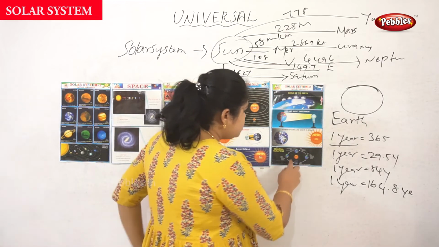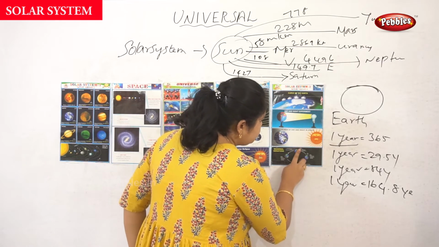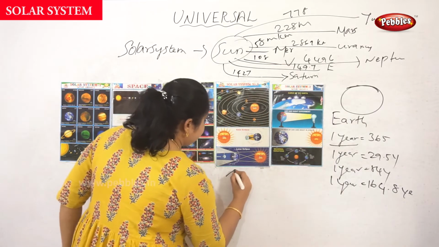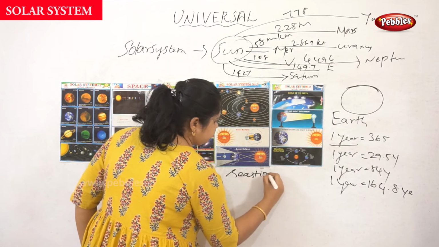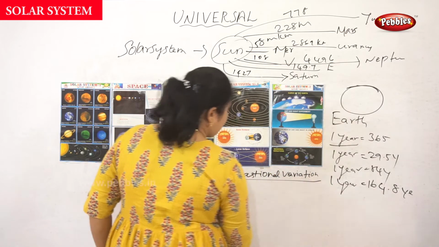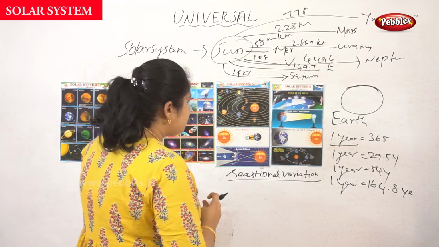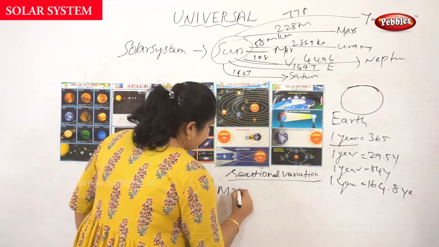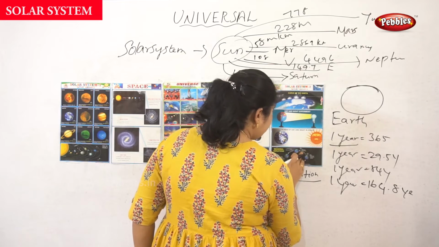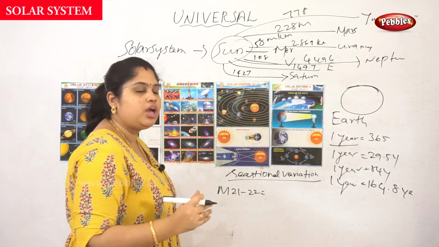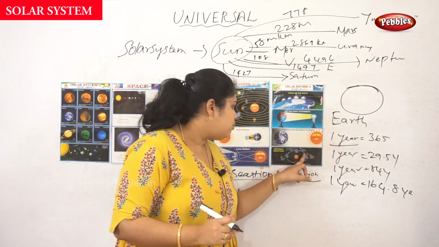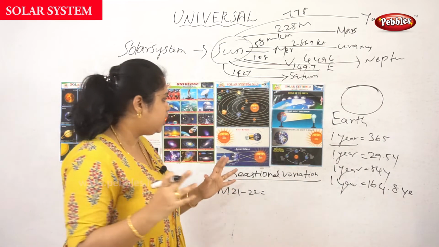When I take it as a seasonal variation, the first one is March 21 to 22. When we take it from March 21 to 22, there will be incoming solar energy in both hemispheres. From both hemispheres there will be equal energy.